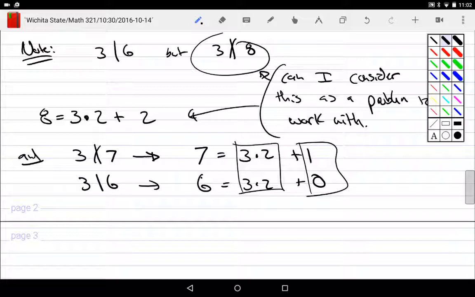For example, for 8, right? 8 was 3 times 2 with 2 leftovers. What happens at 9? You can go back to I can share it evenly, and how many leftovers do you have? 0. What about 10? Go back to having 1 left. It's 3 times 3 plus 1. I have a leftover. What about 11? 3 times 3 plus 2. What about 12? Back to 0. Back to 0. What do you notice about your leftovers?